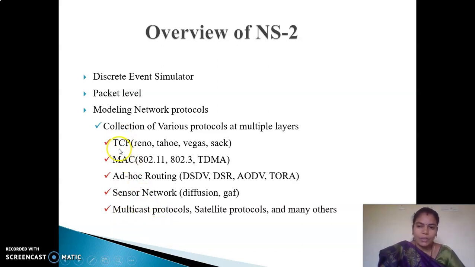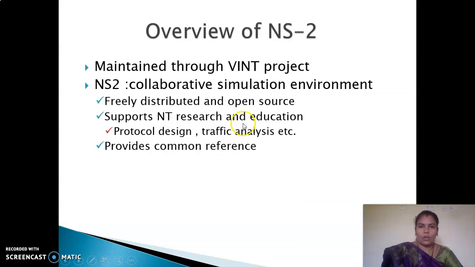various levels. The first one is TCP, the second one is MAC, the third one is ad hoc routing, the fourth one is sensor network, and the last one is multicast protocols. In TCP, there are various variants available such as Reno, TCP, Tahoe, etc. MAC follows 802.11, 802.3, token bus, and token ring architecture. Ad hoc routing supports various protocols like DSDV, DSR, etc. Sensor network follows diffusion and GAF protocols. Multicast protocols and satellite protocols are also feasible to simulate in this environment.